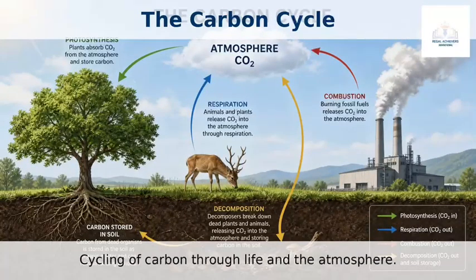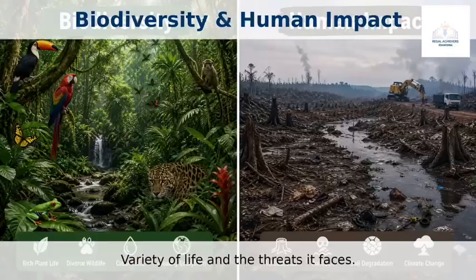The carbon cycle is a perfect example. Plants take in carbon dioxide for photosynthesis. When animals eat plants and breathe, they release carbon back. Combustion and decomposition also play key roles in moving carbon between the Earth and the atmosphere.